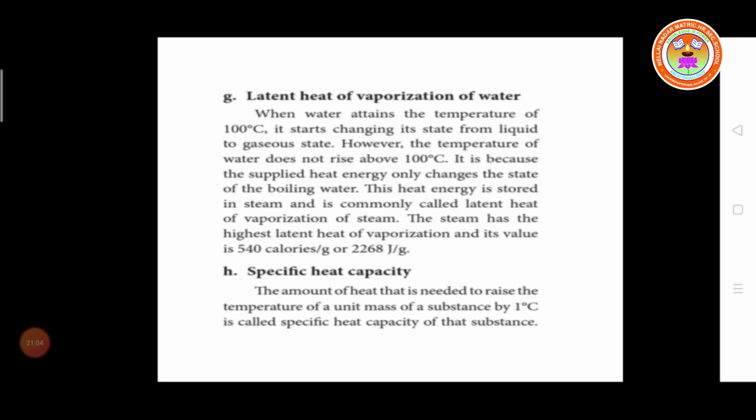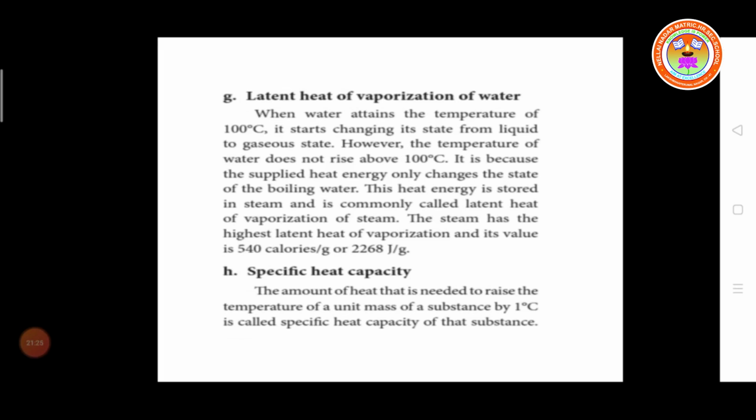So what is latent heat of vaporization of water? When water attains the temperature of 100 degrees Celsius, it starts changing the state from liquid to gaseous state. However, the temperature of water does not rise above 100 degrees Celsius because the supplied heat energy only changes the state of boiling water.